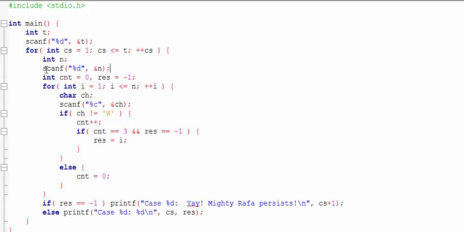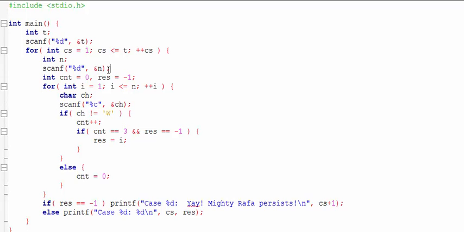Well, while we are taking n as input, after taking n as input, we are pressing an enter, and after taking n as input, we are taking a character as input later on.